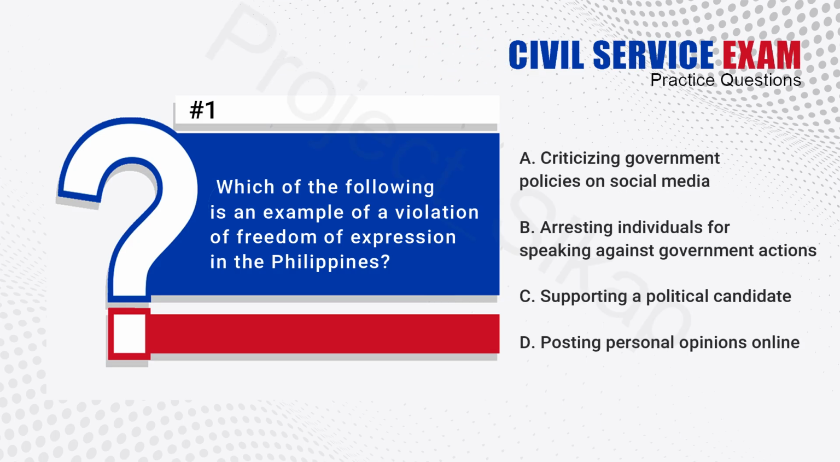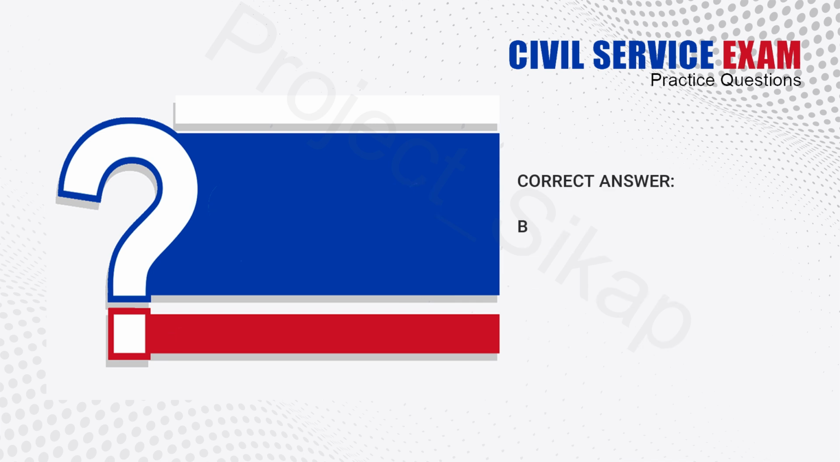Let's get started. 1. Which of the following is an example of a violation of freedom of expression in the Philippines? A. Criticizing government policies on social media. B. Arresting individuals for speaking against government actions. C. Supporting a political candidate. D. Posting personal opinions online. The answer is B. Arresting individuals for speaking against government actions.